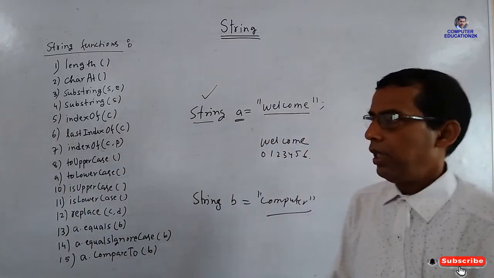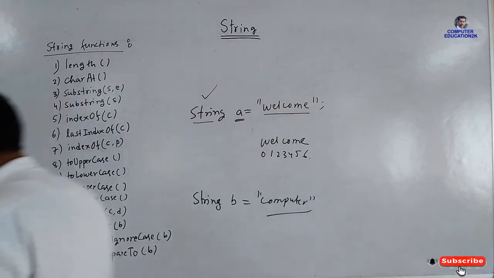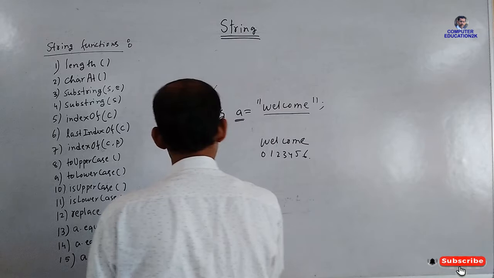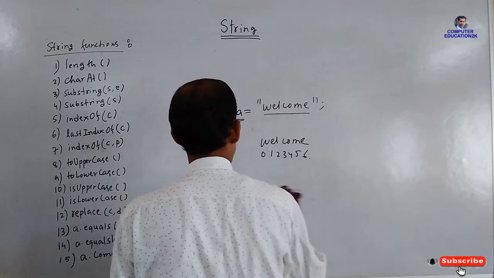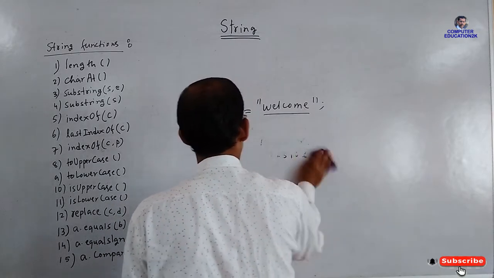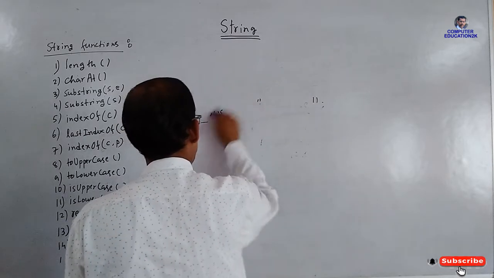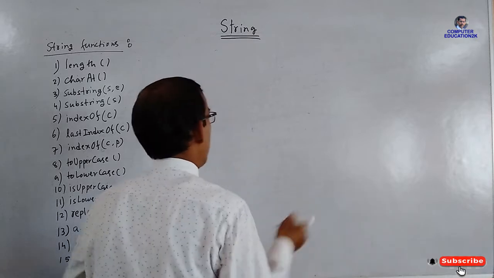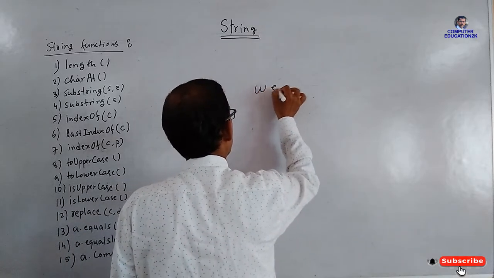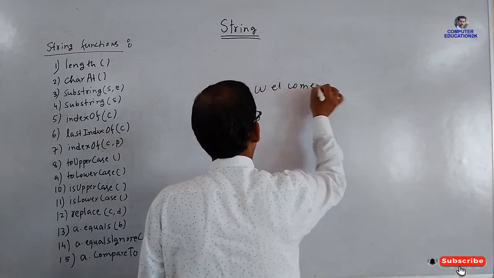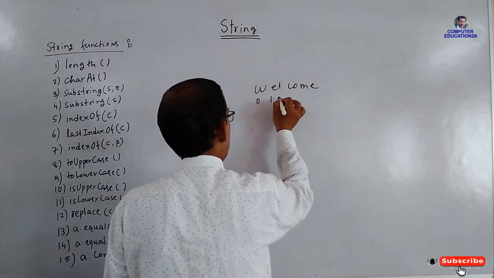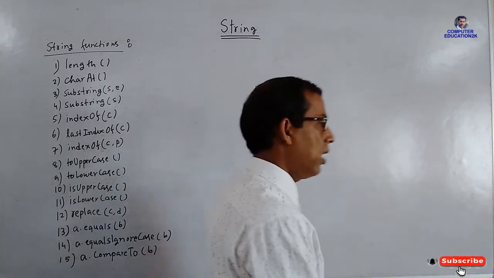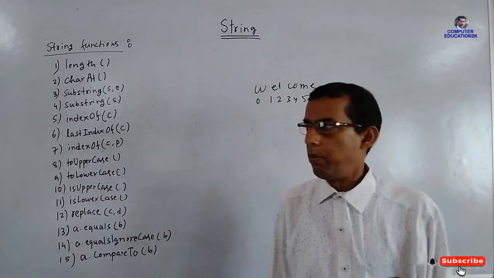Now let us see all these string functions one by one. Let us see this. Suppose I have written a string welcome. So this is 0, 1, 2, 3, 4, 5, 6. These are the index numbers or the position numbers.